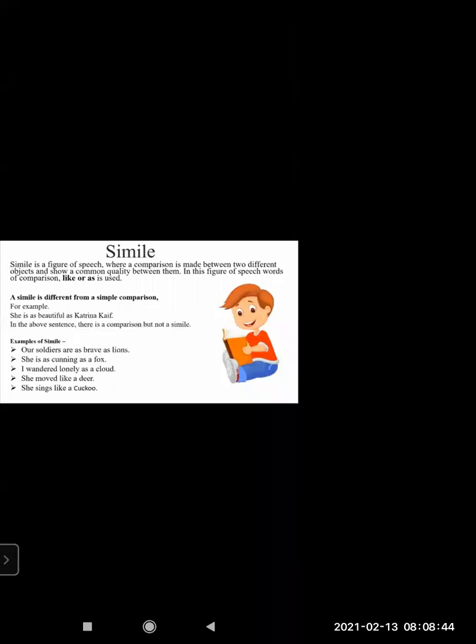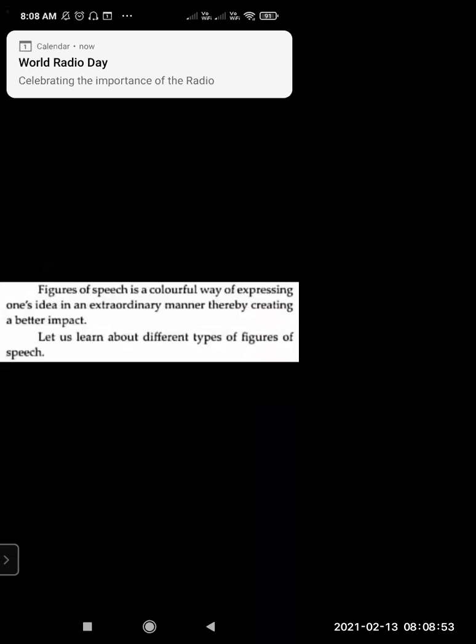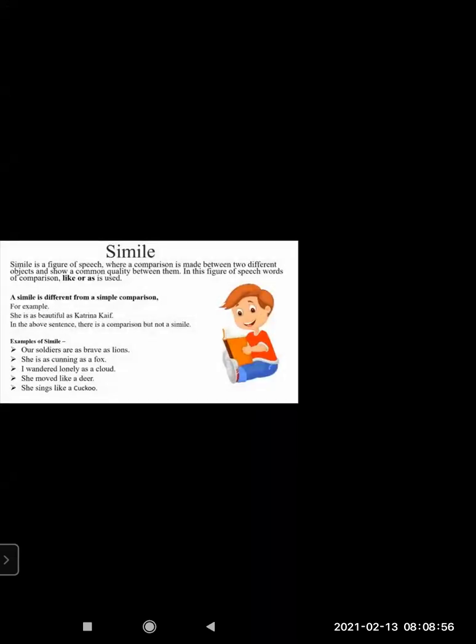So her voice is compared with a cuckoo. So here you will see comparison is done using the word like and as, and qualities are compared between the two objects. But that quality, see here also you can see she's very fast. So fast animal has been taken, deer. Her voice is sweet, so we find cuckoo's voice sweet. So her voice is compared with the cuckoo. Let's see further more examples and things. You will get more clear idea.